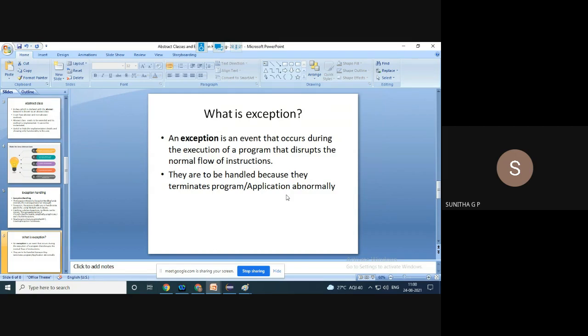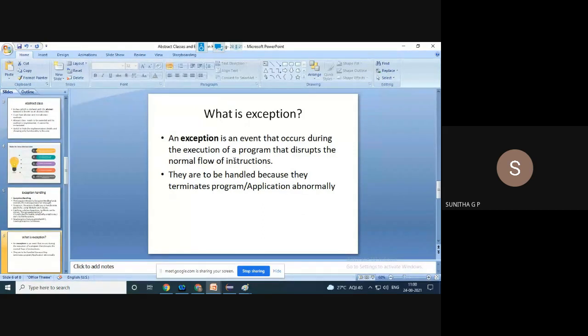So that means a program is executing, but something happens, its execution stops, and you come out of it. It is an event that occurs during the execution of a program and disrupts the normal flow of instructions. A program is nothing but a sequence of instructions to be executed, right?